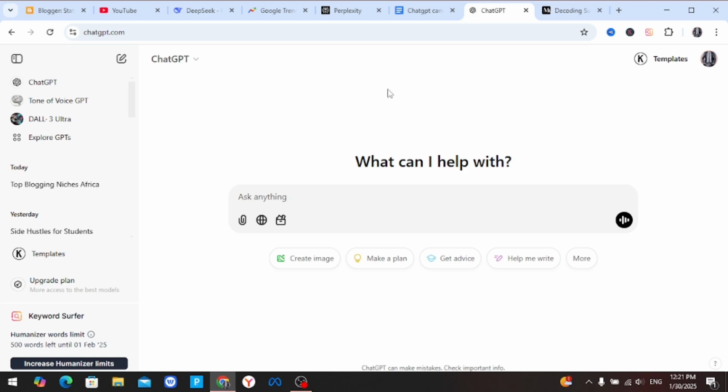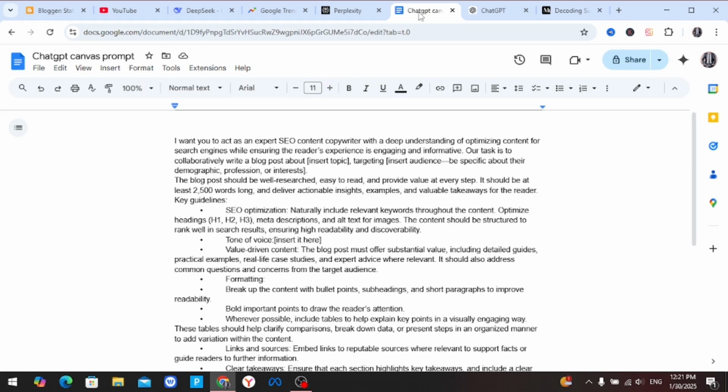Okay, so if I come to my Google documents here, I have my prompt here. This is the prompt that I've created. I used it to write most of my articles. Yes, you can use literally any writing AI that you want. You can use this prompt to create your article from there. But today we are going to use this prompt in DeepSeek and we are going to see how the articles are going to come out.